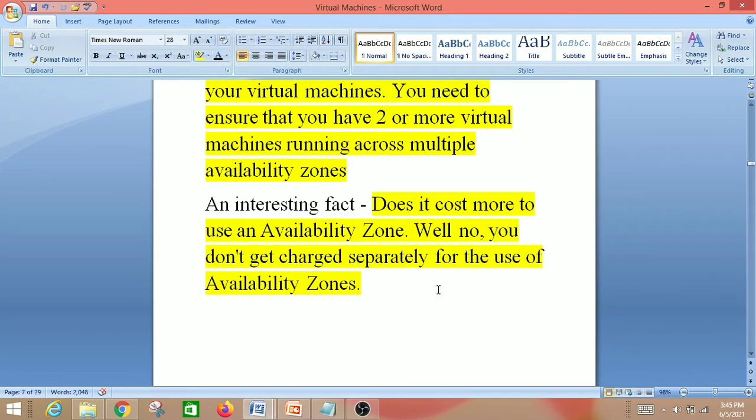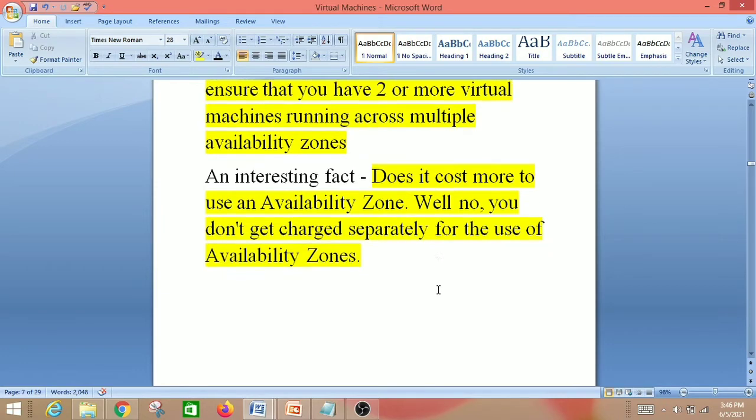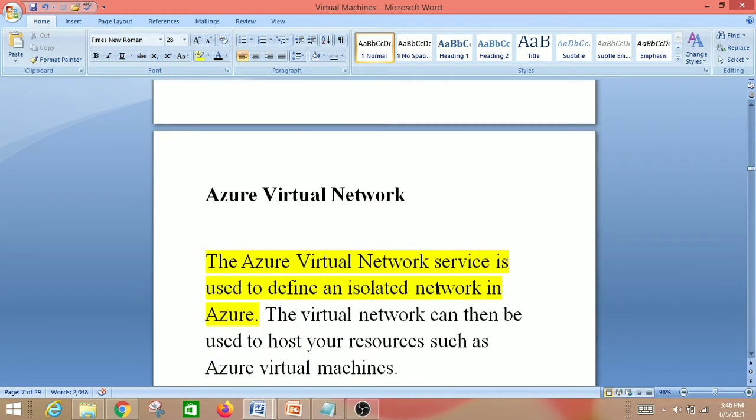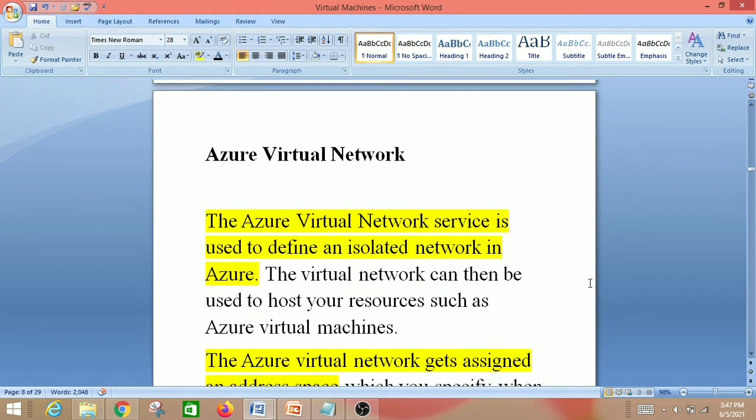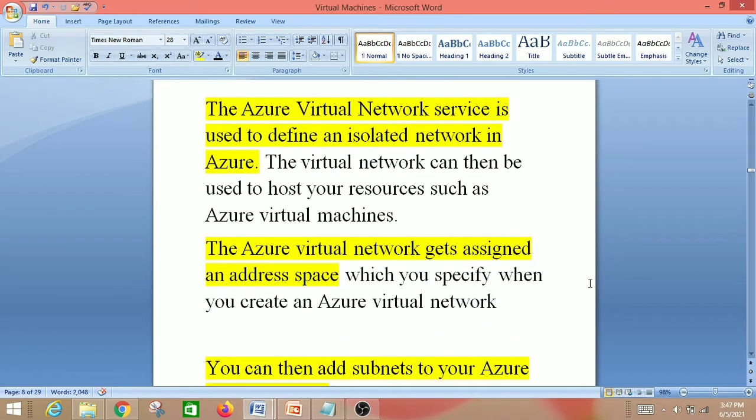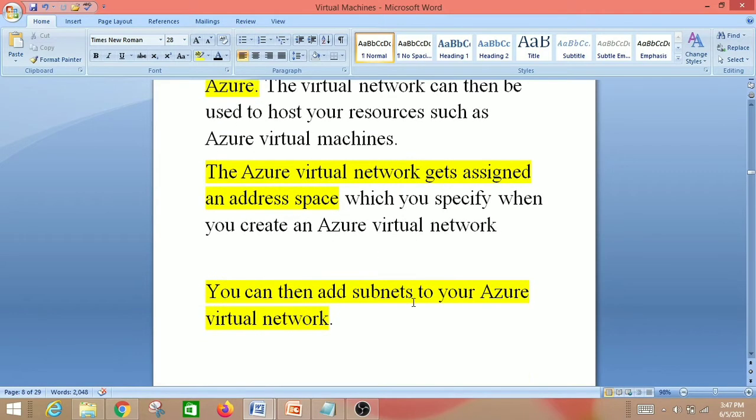And the next one is, does it cost more to use an availability zone? Well, no, you don't get charged separately for the use of availability zone. So availability zone is free. So the next section is Azure Virtual Network. The Azure Virtual Network service is used to define an isolated network in Azure. The virtual network can be used to host your resources such as Azure Virtual Machines. The Azure Virtual Network gets assigned an address space which you specify when you create it.